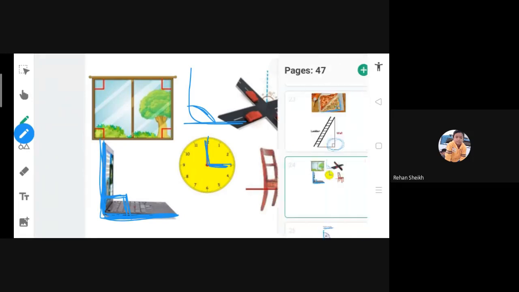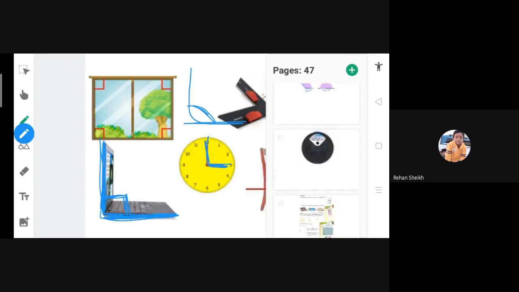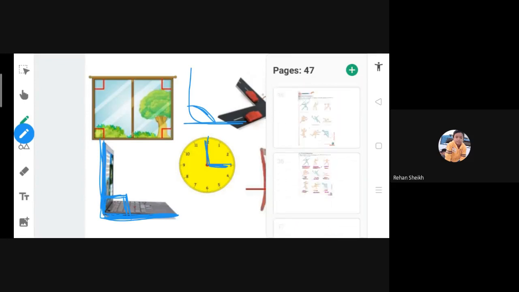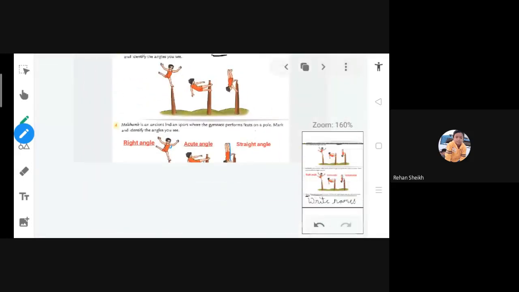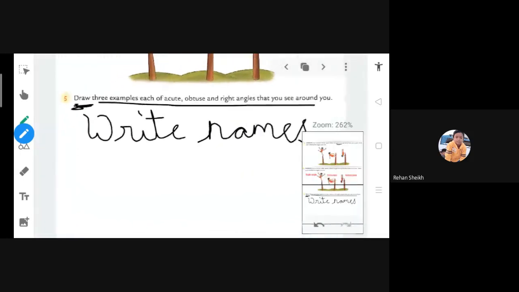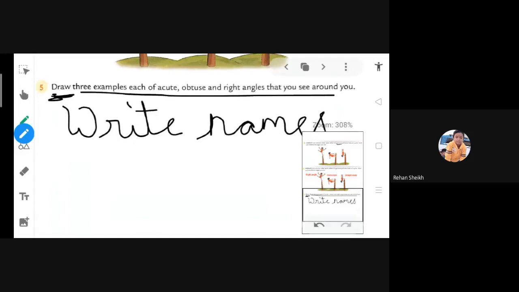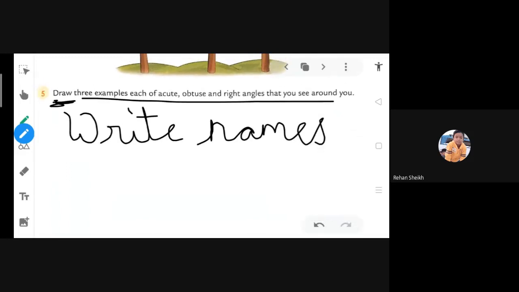So that example you have to write. You have to think and write. Understood? What is your homework? Yes or no? Yes, ma'am. Understood.